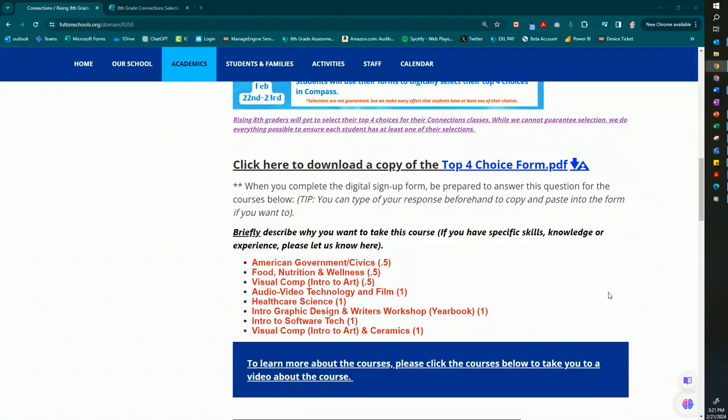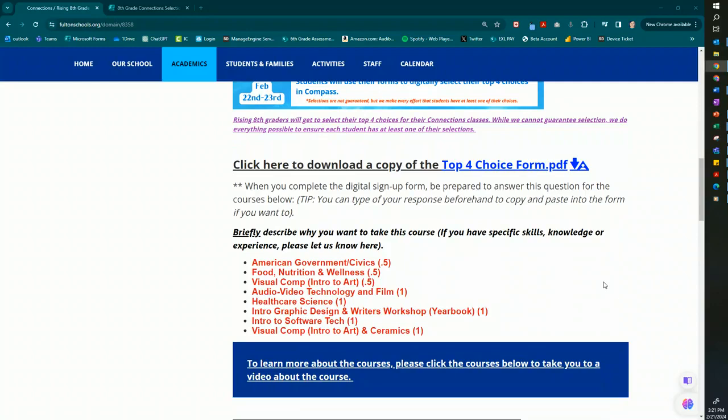So this question is required for American Government, Food, Nutrition, and Wellness, Visual Comp, which is also known as Intro to Art, Audio, Video, Technology, and Film, Healthcare Science, Intro to Graphic Design and Writer's Workshop, known as Yearbook, Intro to Software Tech, and Visual Comp 1 and 2, which is Intro to Art and Ceramics.